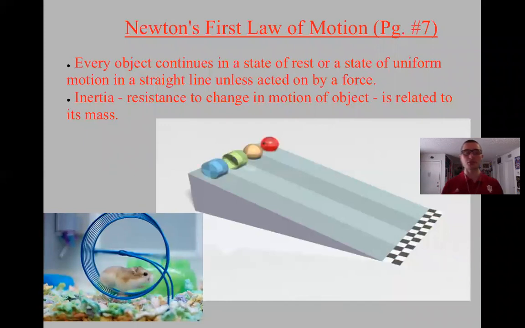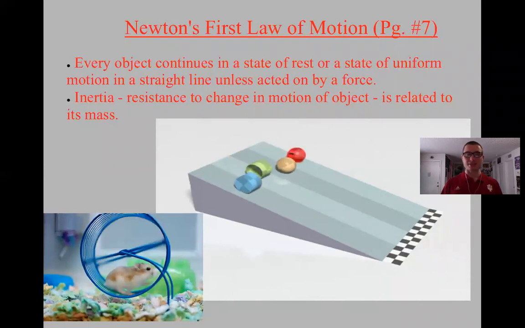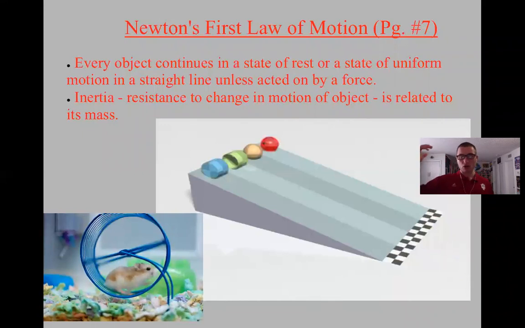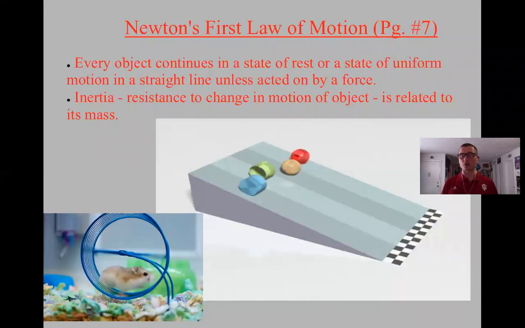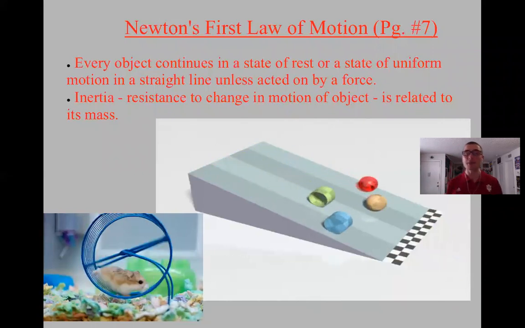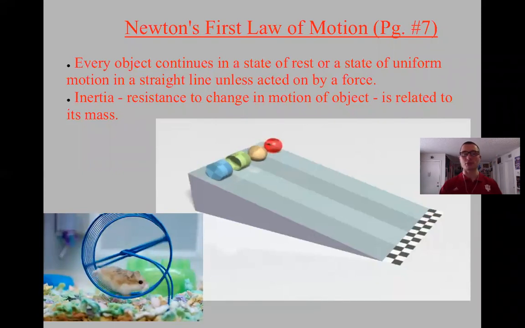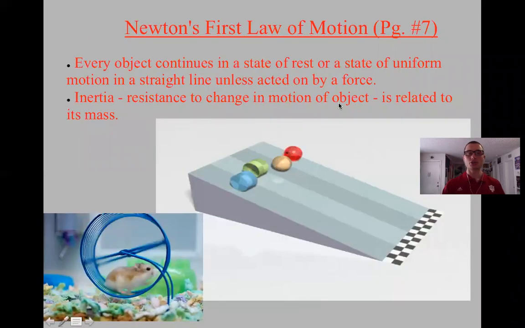Same with inertia. The heavier, the more mass an object has, the more it's going to resist change in movement. So if I roll a bowling ball versus a basketball on field turf, what's going to roll farther on the turf? What's going to roll farther on the grass? Probably the basketball, because it has less what? Less mass, right? So that is our first law of motion. Again, make sure to title page 7, Newton's laws of motion.